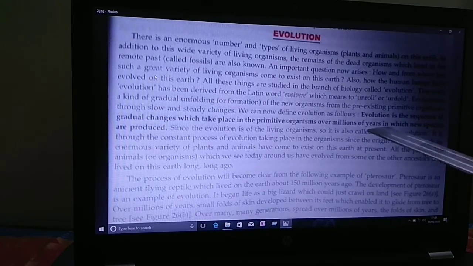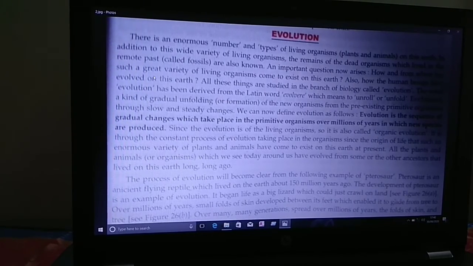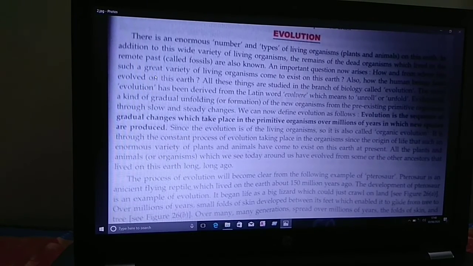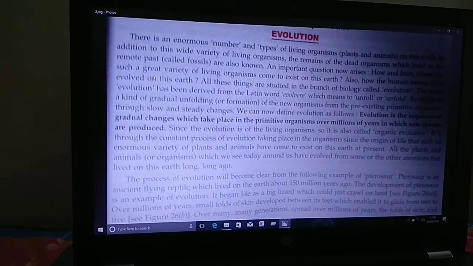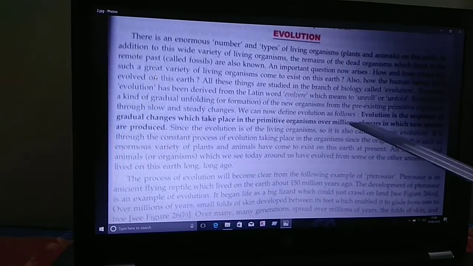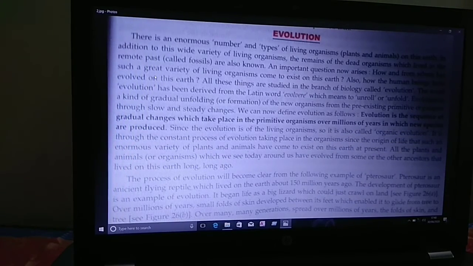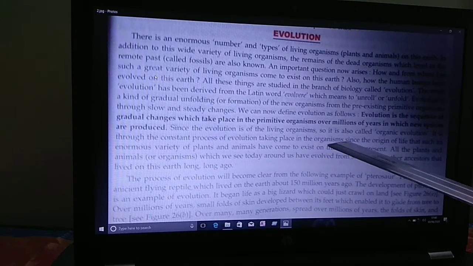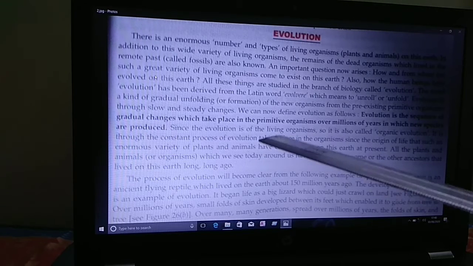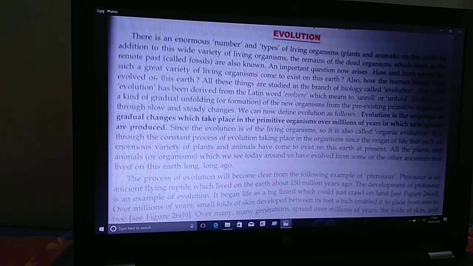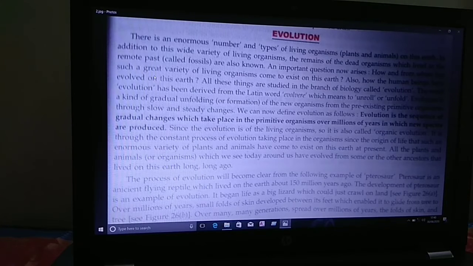First of all, again I will tell you the definition of evolution. Evolution is the sequence of gradual changes which take place in primitive organisms over millions of years, in which new species are produced. Since it is the evolution of living organisms, it is also called organic evolution. This evolution of living organisms is known as organic evolution.